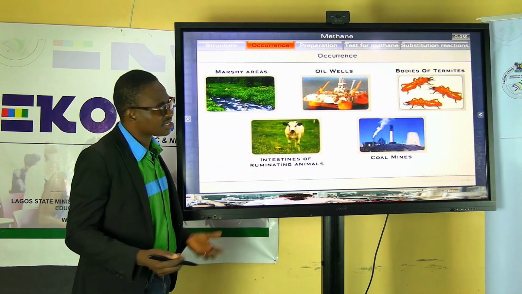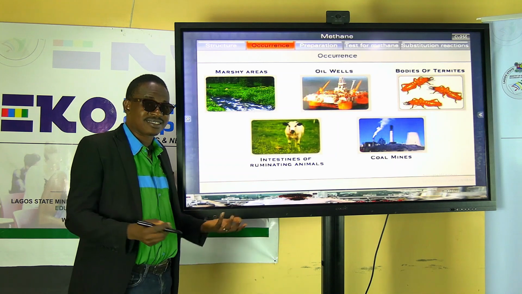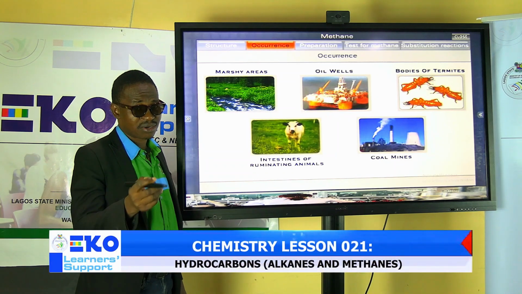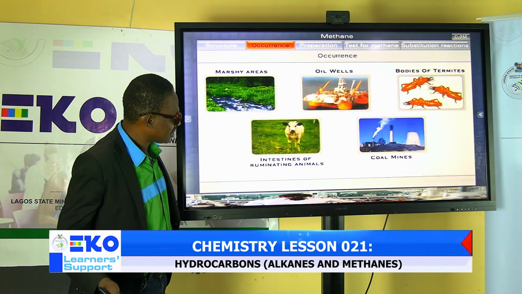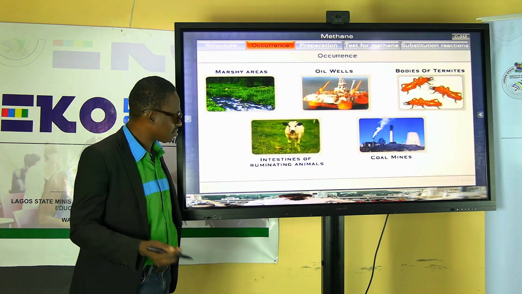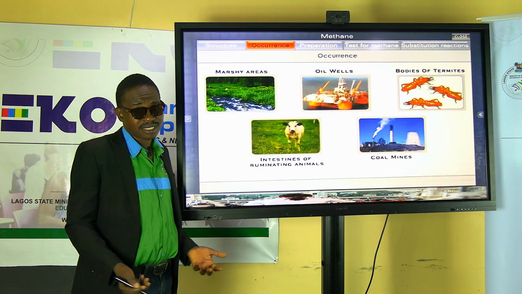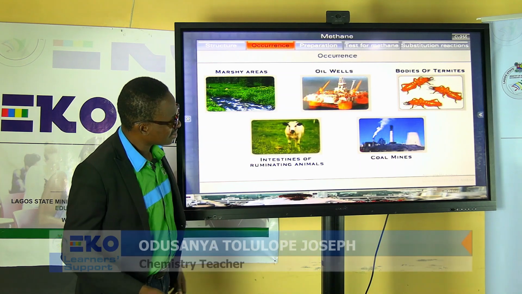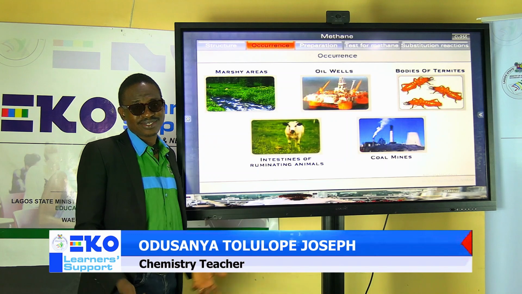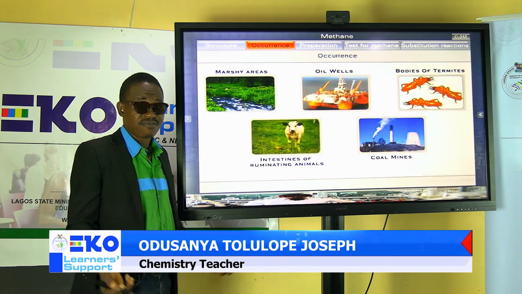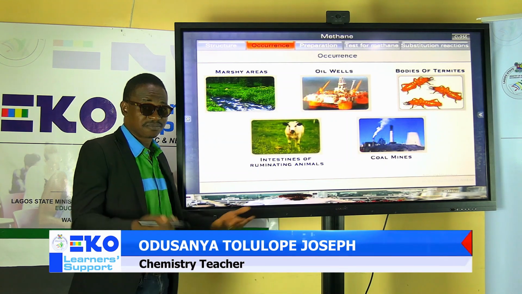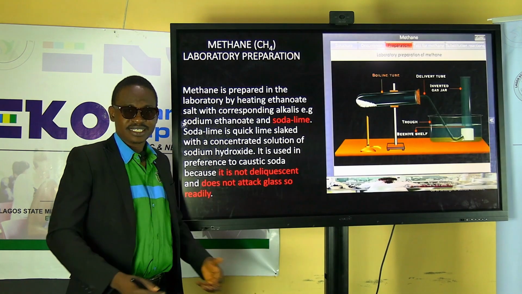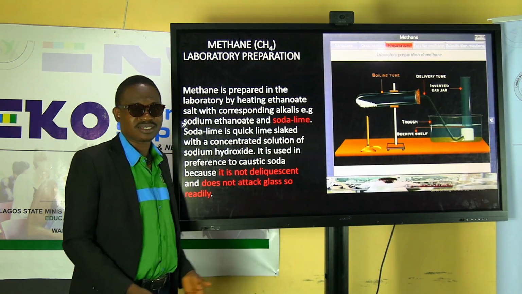Yes, body of what? Termites. Don't be surprised. Yes, they too contain that compound called methane. The intestine of ruminating animals, you have methane there as well. Then coal mines. You see, to let you know that there are different ways you can get methane, depending on your choice. Fine. Now, the business as usual.